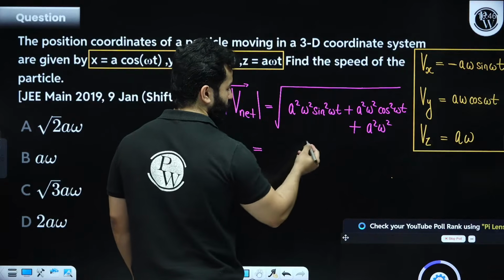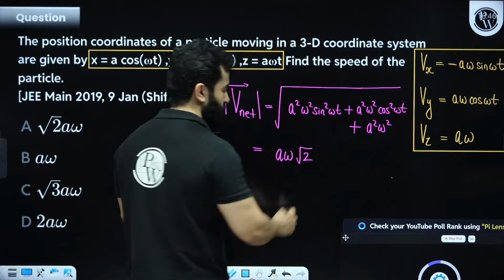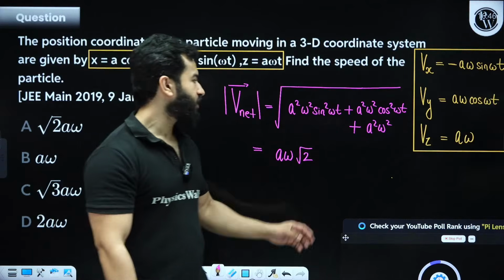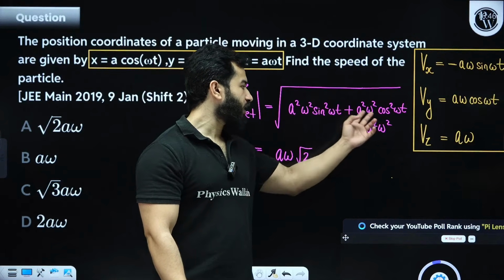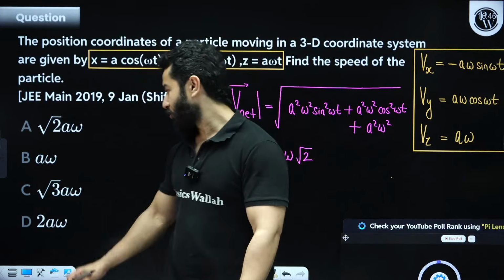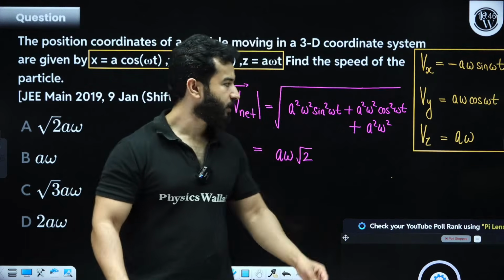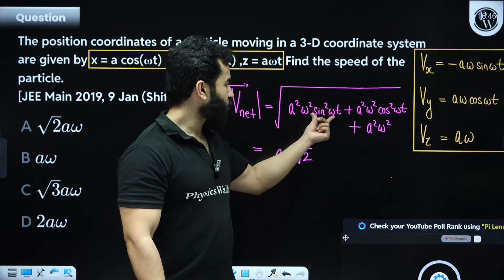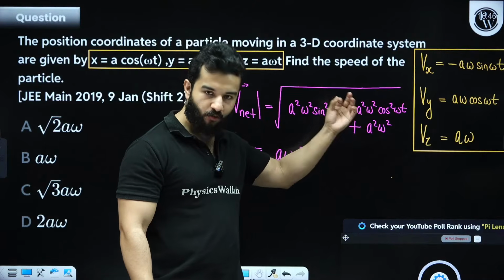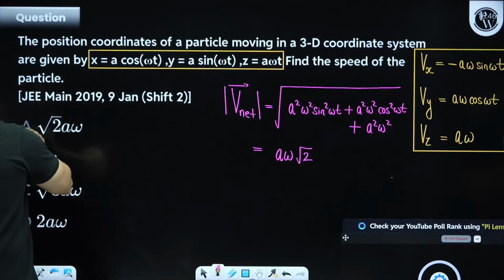This will become a square omega square, a square omega square, that means a omega root 2. Sometimes students make these kinds of mistakes. They see a omega square, a omega square, sine square, cos square 1, and they write down root 3 a omega. That would be wrong, right? Don't make this mistake. This a square omega square and a square omega square cos square will become 1. Clear? So option will be A.